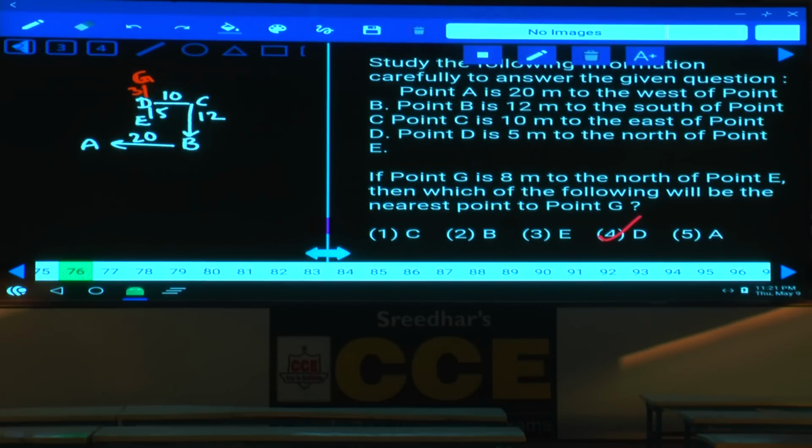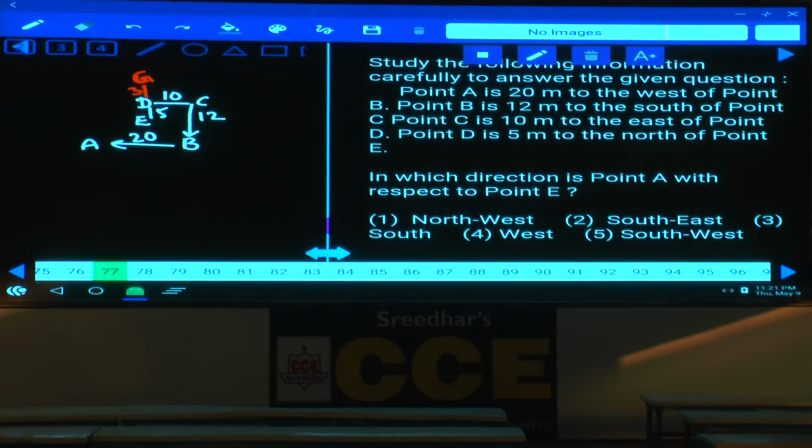Then question number 77. In this 77, in which direction is point A with respect to E? A with respect to E. Now from E, this is south and this is west, south and west, southwest, choice 5. Question number 77, it is choice 5.